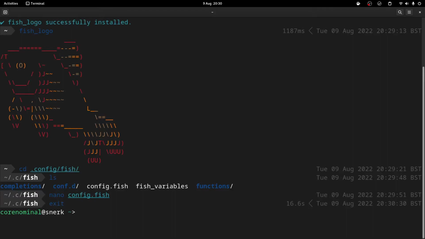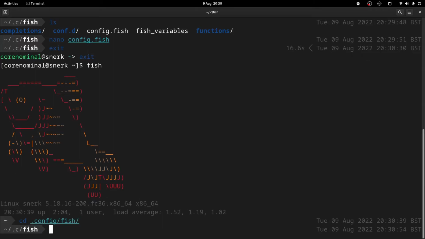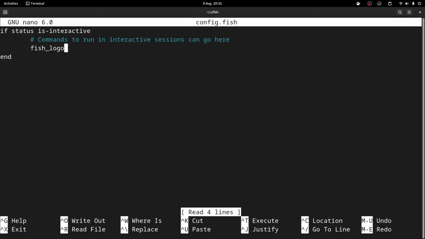Come out of fish entirely, type fish, and I'll get the nice fish. I think it's a carp, it looks like a carp. Right. If we do that, go back into there and then edit that again, put an alias in.